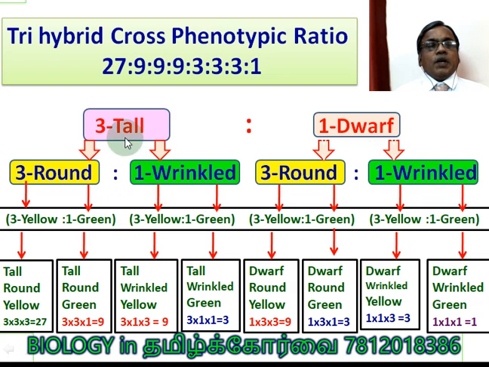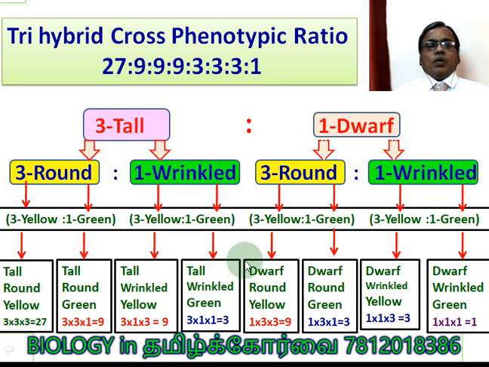So here you can see all three are dominant: tall, round, yellow. So 3 into 3 into 3 we get 27. Second one, tall, round, green. 2 dominant, 1 recessive. So 3 into 3 into 1, 9. Again here you see 3 into 1 into 3, 9. Again you see 3 into 1 into 1, 3. Very clear? So mathematically you are able to find the solution or find the ratio without going to the garden for experiment.